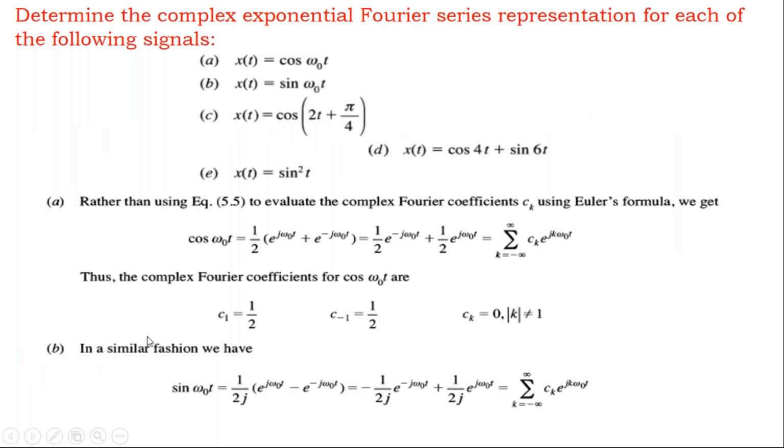Now the most important thing which I would like to highlight here is you need to find ck. So ck, which you can write as 1 by t integral 0 to t x of t e power minus j k omega naught t dt.